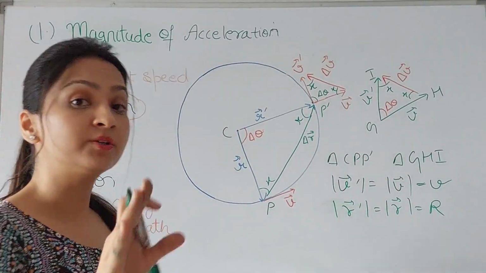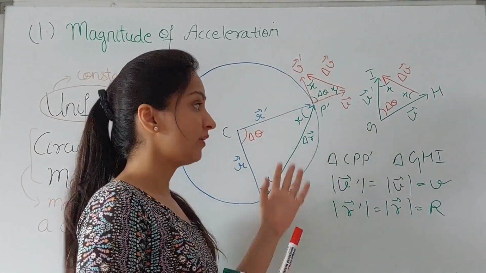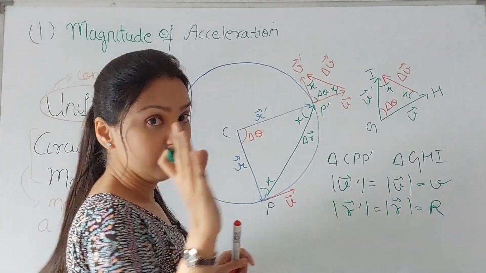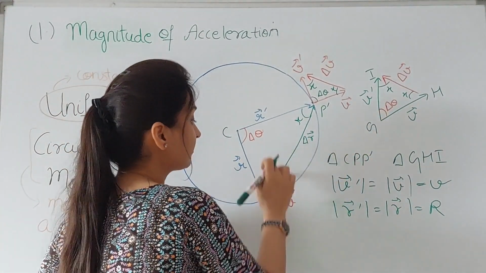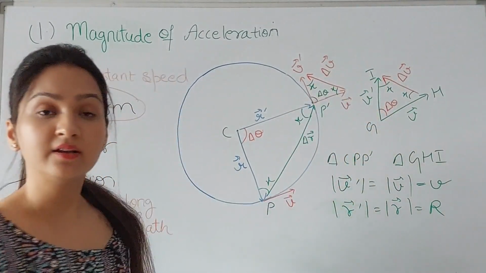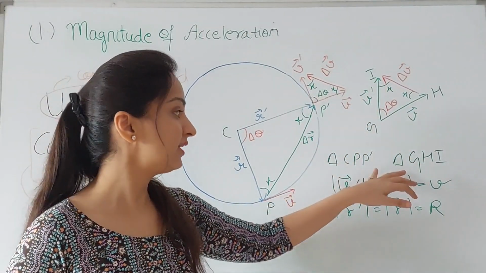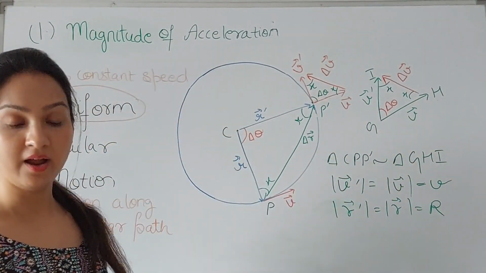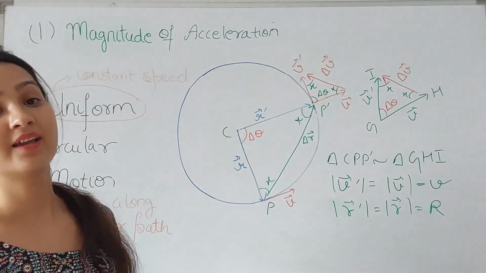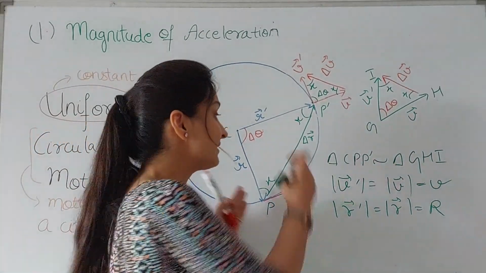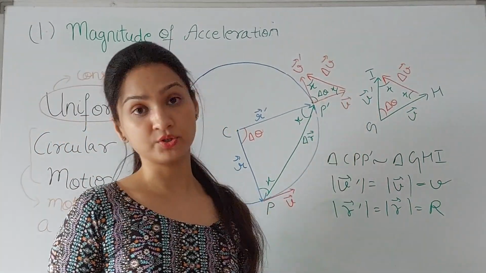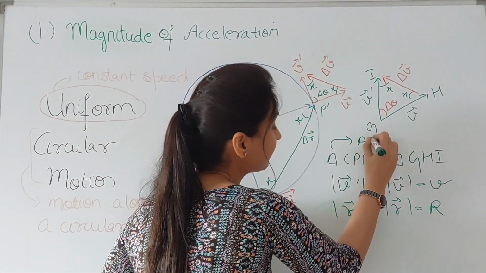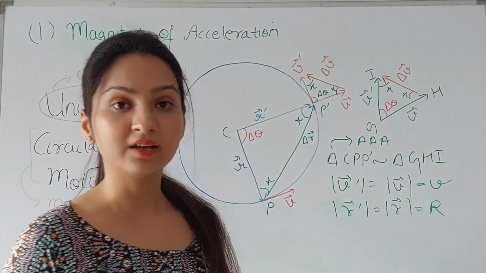Now if you remember, in your earlier classes you were taught that if you have two triangles in which the corresponding angles are equal, then the triangles are similar. In these two triangles, the corresponding angles are equal. So this triangle CPP dash is similar to this triangle. And you know that if this is the case, then the corresponding sides are in the same proportion. These two triangles are similar by angle similarity, AAA similarity.